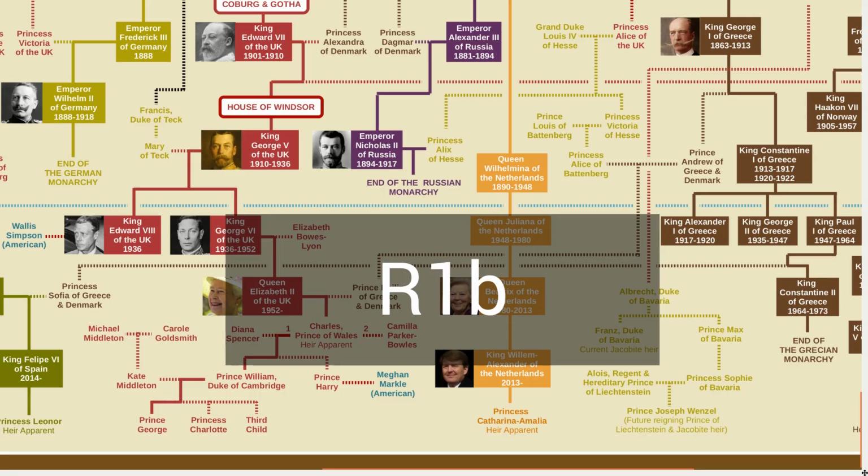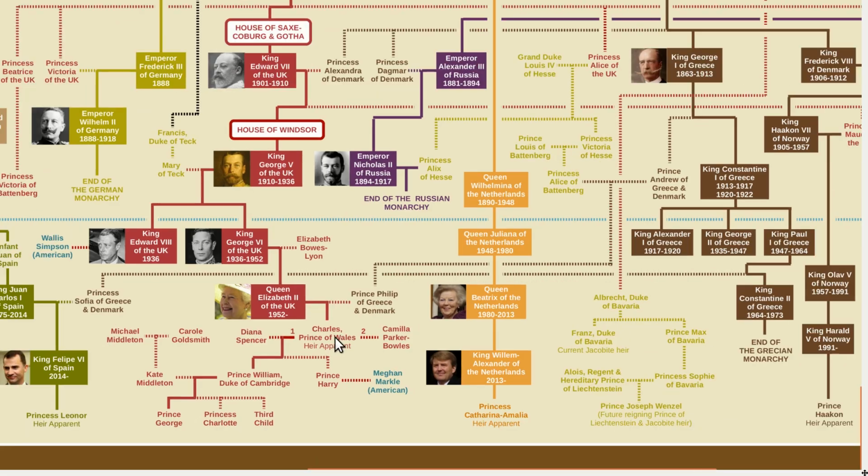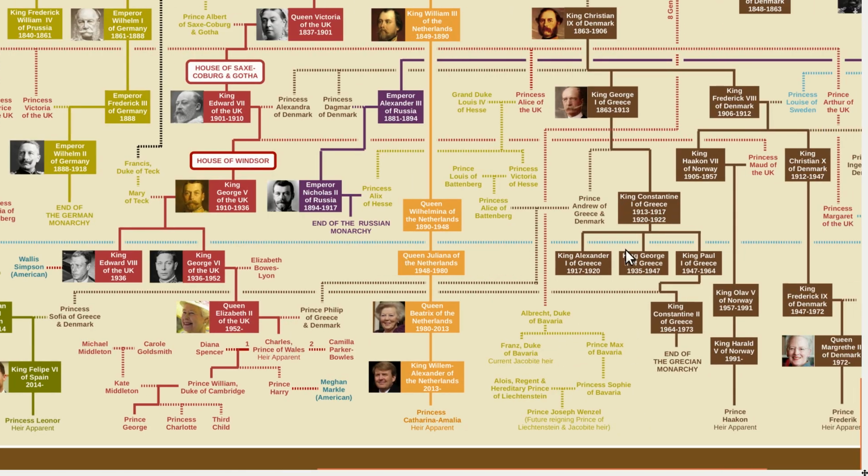R as in Robert, 1b. And that is the name of the Y chromosome haplogroup that he belongs to, and so would all of these kings of Greece, a lot of these kings of Denmark, these final emperors of Russia, the current king of Norway. All of these individuals would have that exact same Y chromosome.